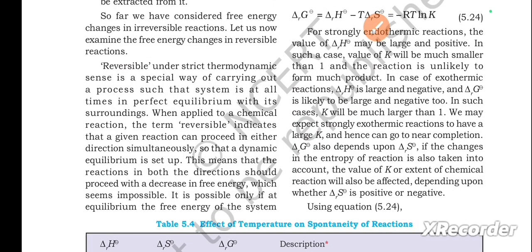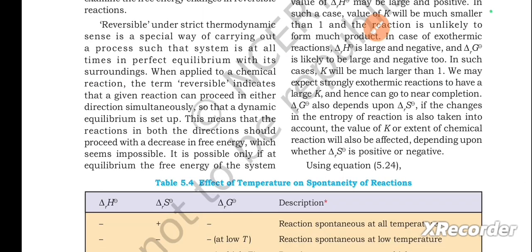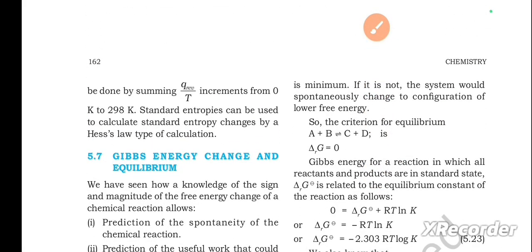Reversible, under strict thermodynamic sense, is a special way of carrying out a process such that system is at all times in perfect equilibrium with its surroundings. When applied to a chemical reaction, the term reversible indicates that a given reaction can proceed in either direction simultaneously, so that a dynamic equilibrium is set up. This means that the reactions in both the directions should proceed with an increase in free energy, which seems impossible. It is possible only if at equilibrium the free energy of the system is minimum. If it is not, the system would spontaneously change to configuration of lower free energy.